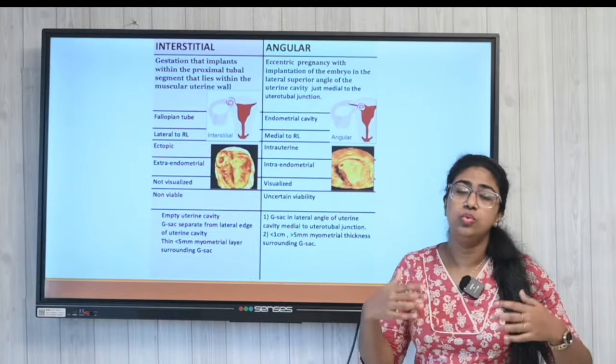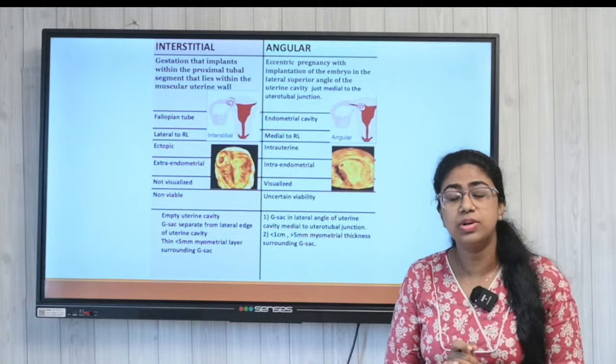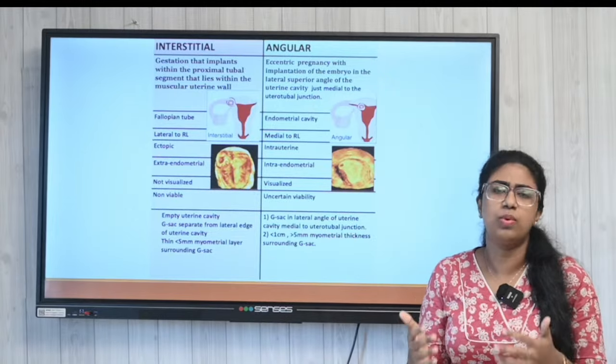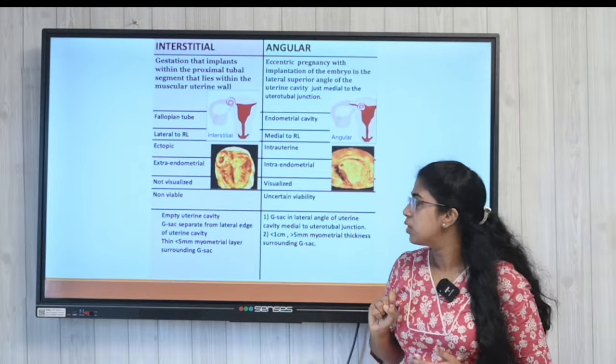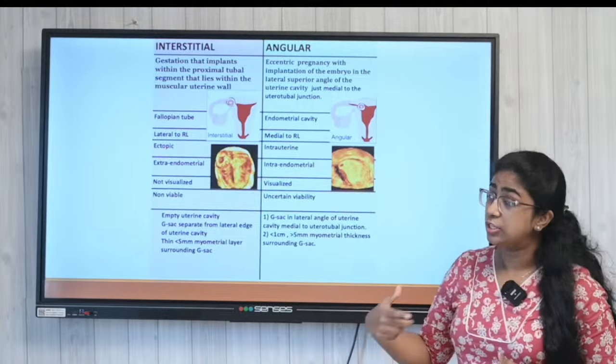In USG, when we do an ultrasound, we understand it's non-viable, and usually it's not much visible also. So, that is an important thing to keep in mind.